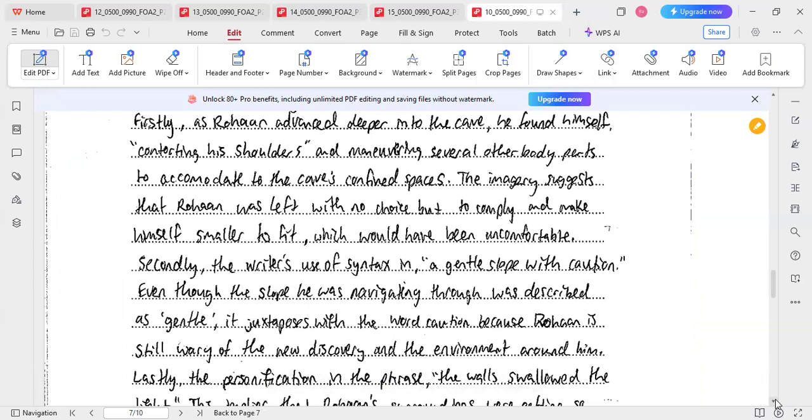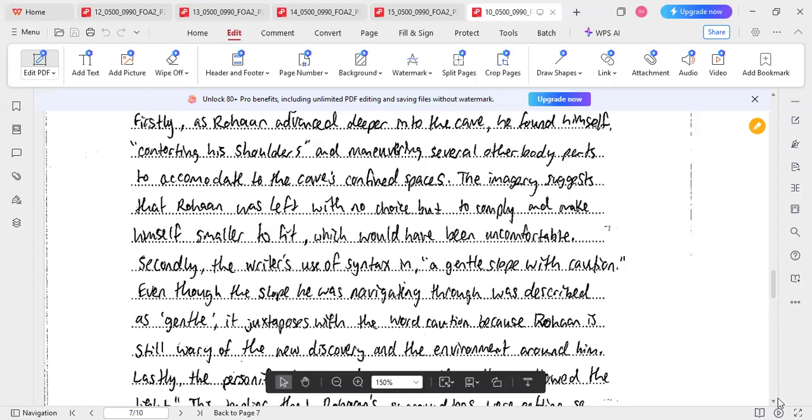What is juxtaposition? We have talked about it. It's two opposite ideas together. So at one moment he's saying the journey had been uncomfortable, but at the same time he's saying the slope was gentle, with the word caution. So it's like gentle caution. How could someone give a gentle caution? Caution is a warning. So Rohan is still wary of the new discovery and the environment around him.